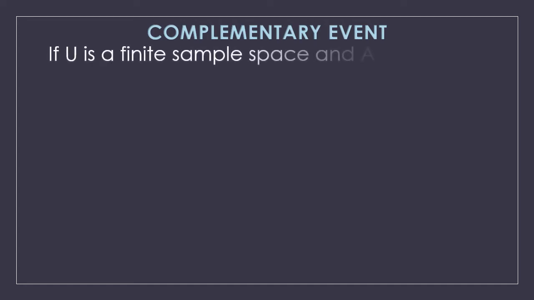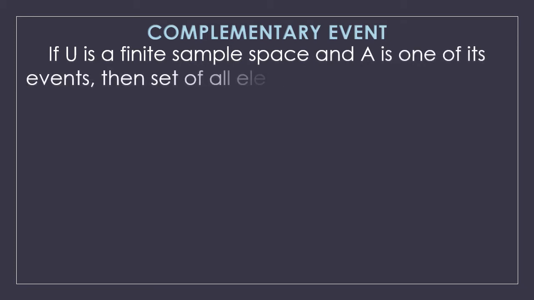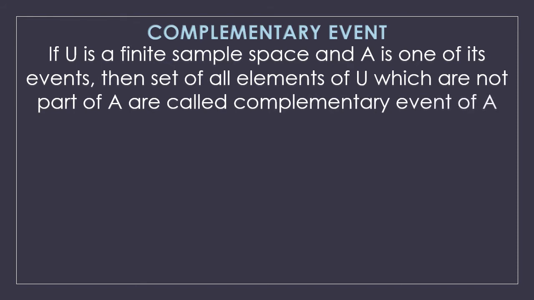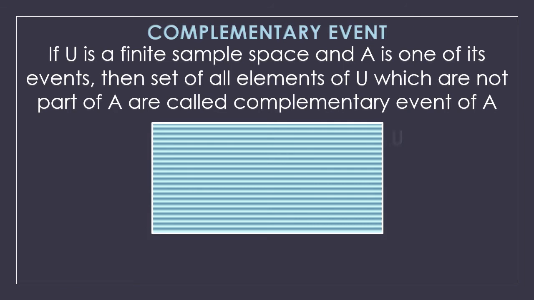Complementary event. Let's start with something new here. If U is a finite sample space and A is one of its events, then the set of all elements of U which are not part of A is called the complementary event of A. That means all the elements which are not in A are the complementary elements, event A dash.